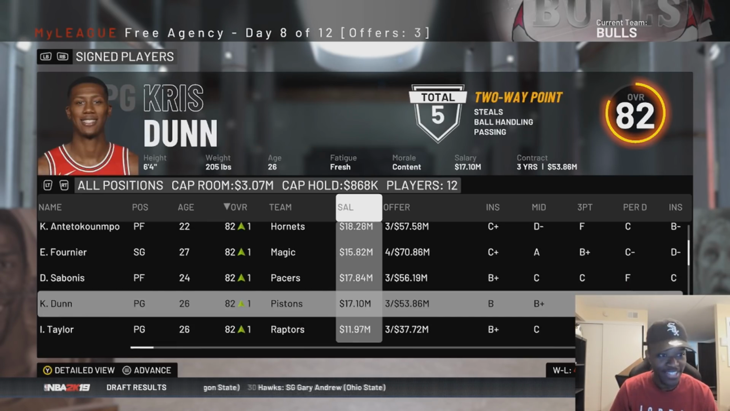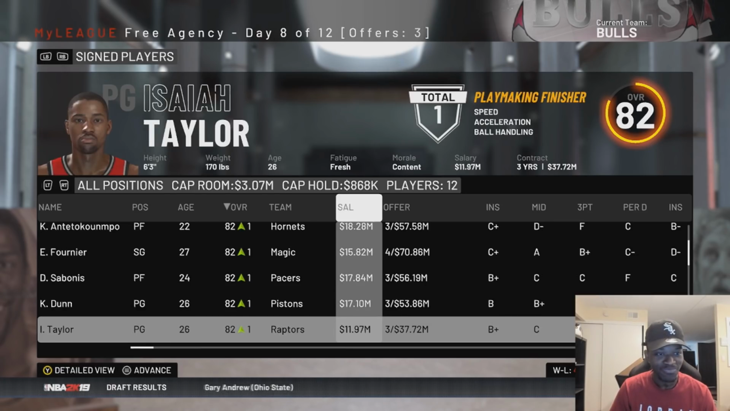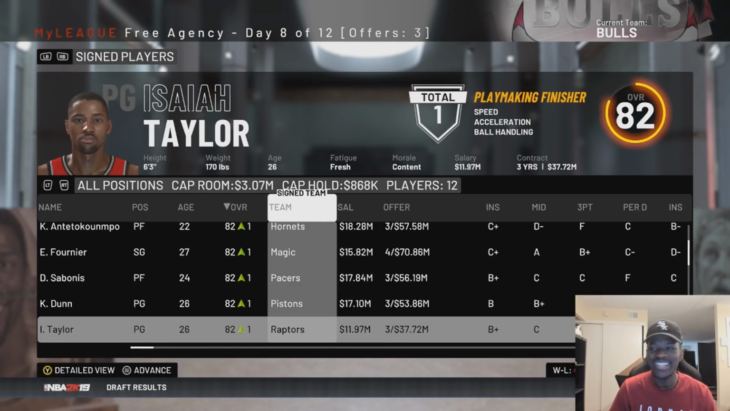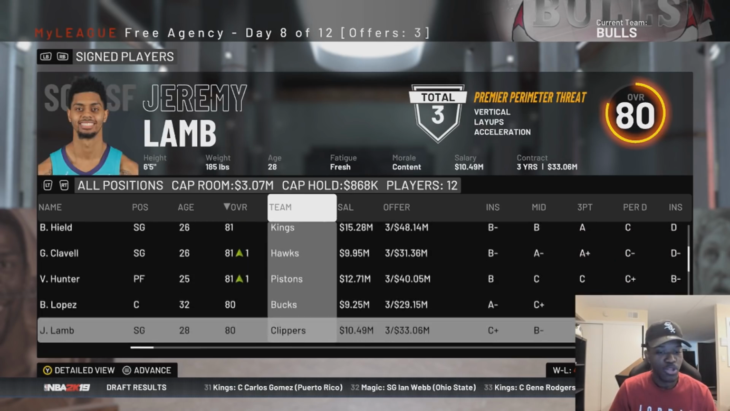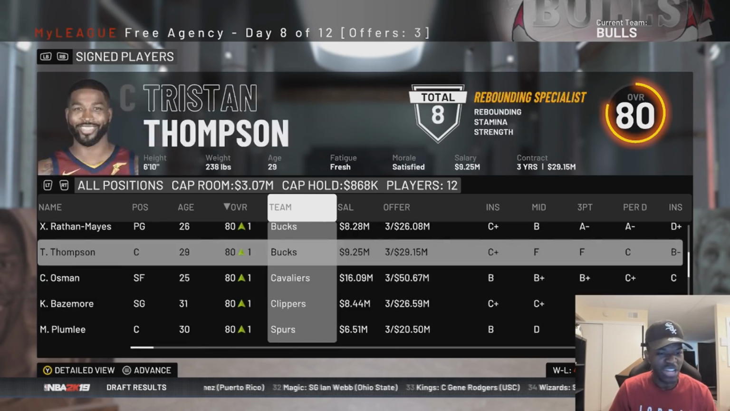Chris Dunn goes to the Pistons to team up with Anthony Davis. I don't even know who this guy is. Isaiah Taylor, he must have been in the G League as well. Eric Gordon goes to the Hornets, but those are the ones that really matter. Everything else here don't matter too much.